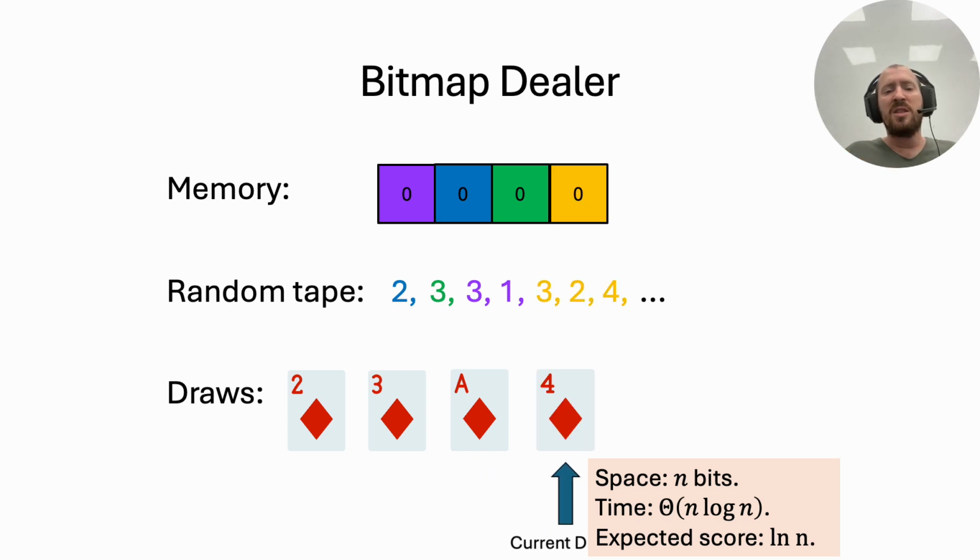This dealer uses n bits of memory and generates a permutation uniformly, so the score is ln n. But from coupon collector, it would take n log n samples until we find the last card, so the runtime of each turn is super constant, even amortized. We'll get back to this dealer later.